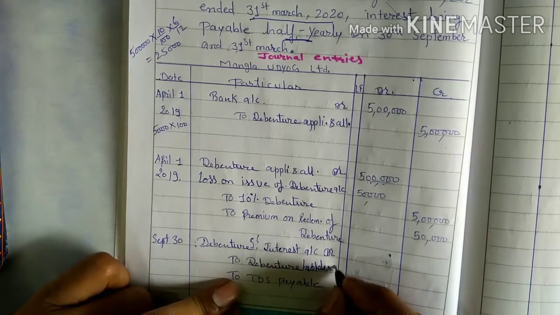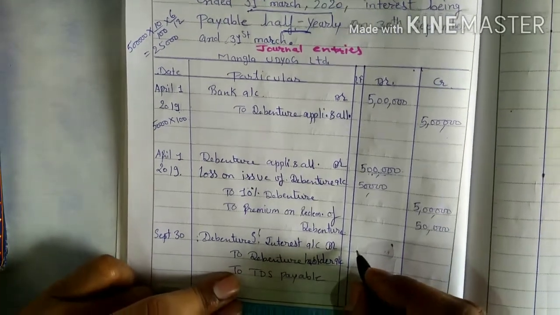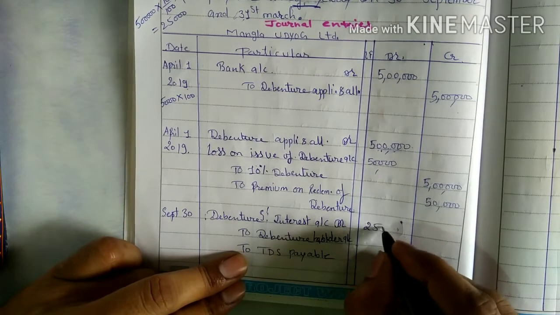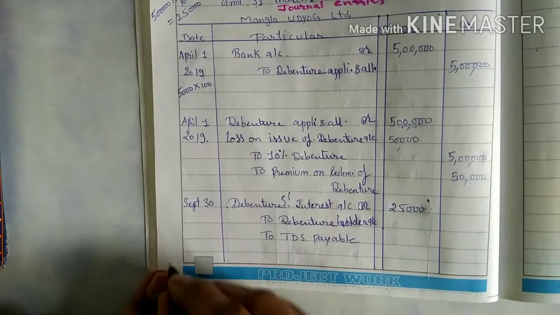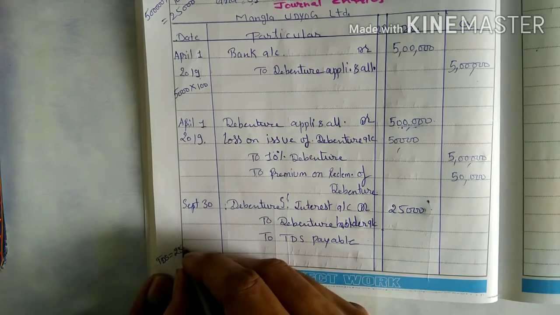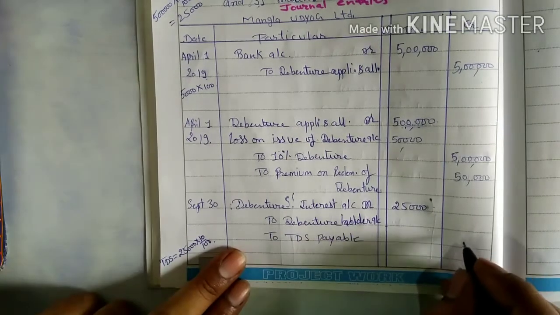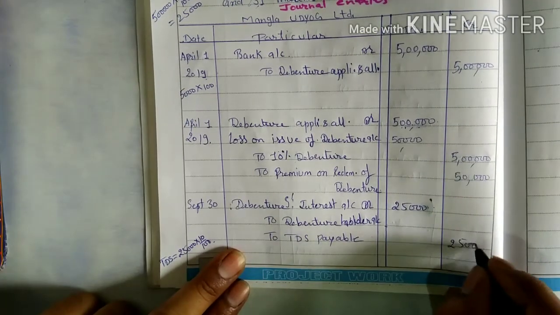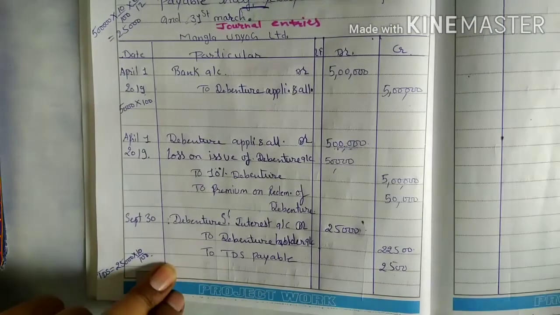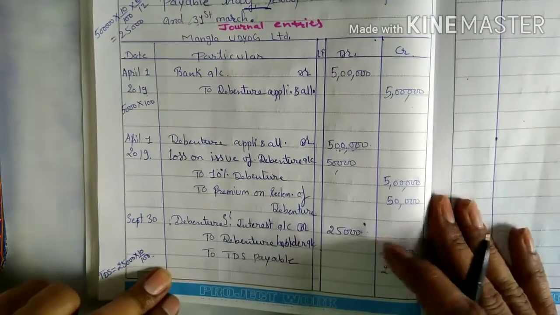Here you will mention the debenture holder account. So you have to pay the debenture holder that amount. On that the total amount is 25,000. And again it is mentioned that TDS is 10% on the interest. So TDS payable is 2,500. Now the net amount that will be received by the debenture holder is 22,500. Now that is the due entry.